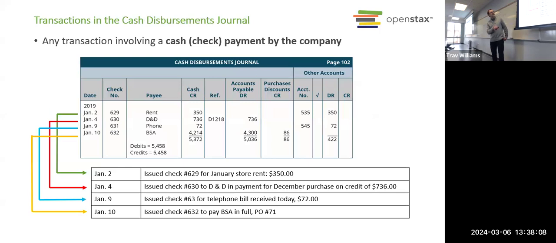All right, cash disbursements journal. So we've got multiple reasons that we might pay out cash. Obviously, the first one's rent. Second one, D&D, must be a supplier that we're paying.